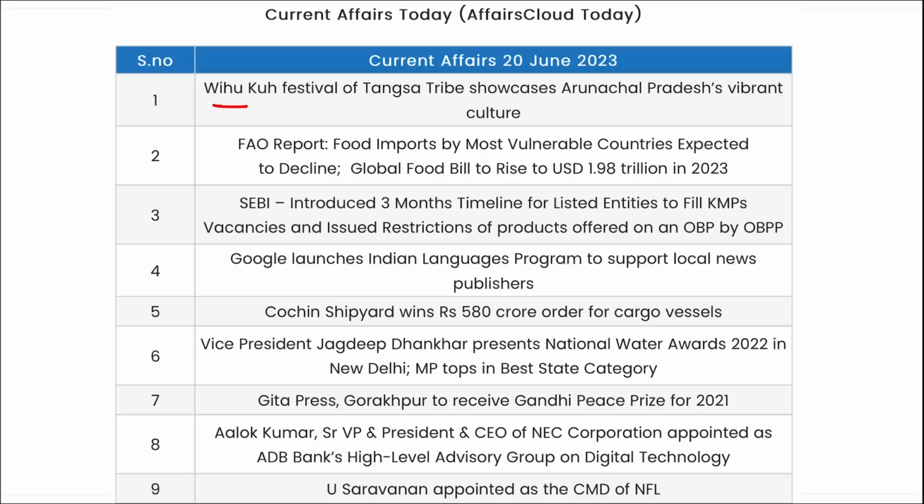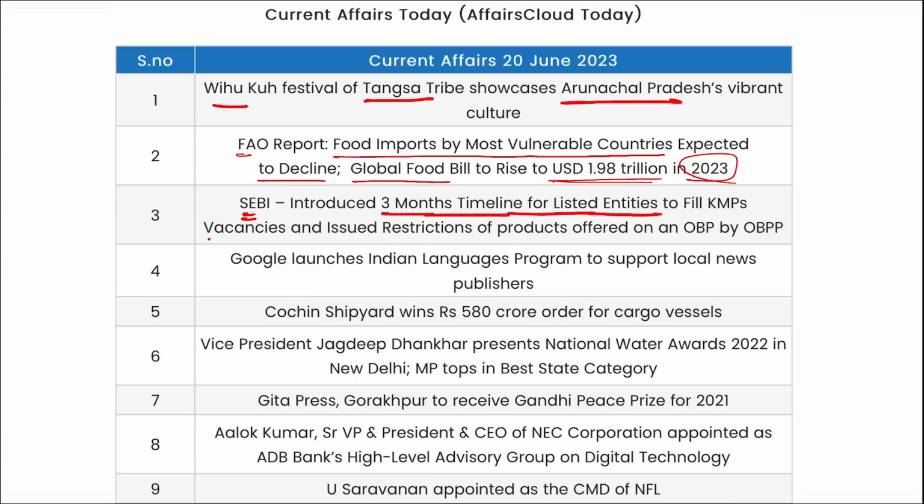Vocabs festival is observed by the Tangsa tribe in Arunachal Pradesh. FAO reported that food import by the most vulnerable countries is expected to decline, and the global food bill is set to rise to $1.98 trillion in 2023. SEBI introduced a 3 months timeline for listed entities to fill KMP vacancies and issued restrictions on the products offered on the OBP by OBPP.